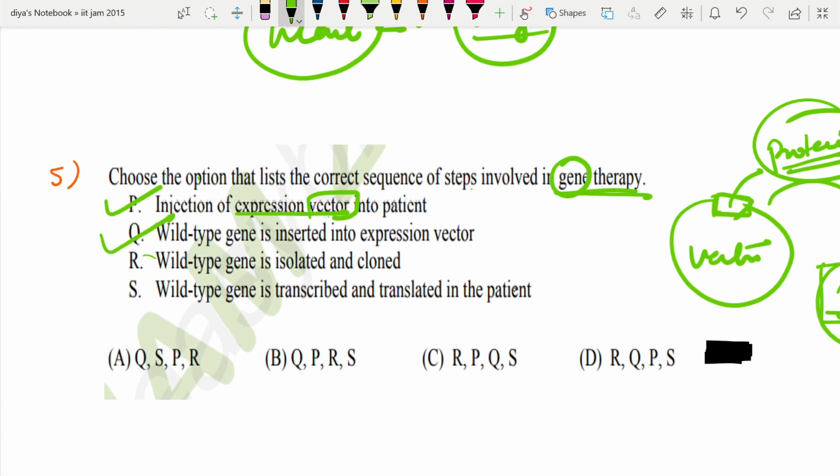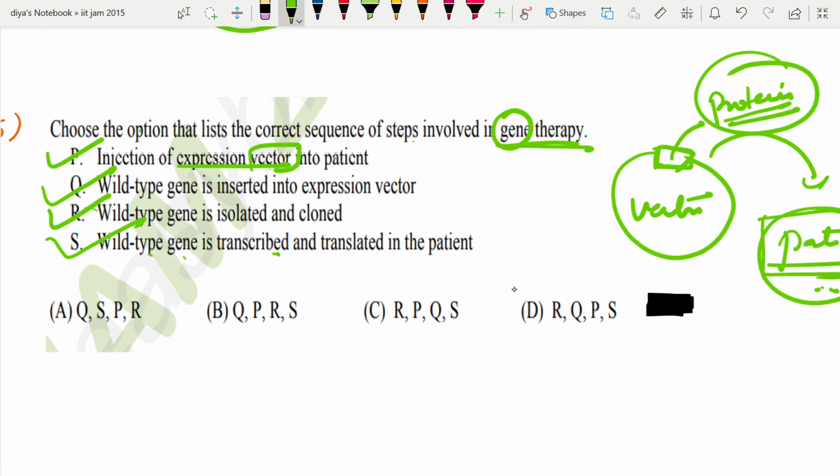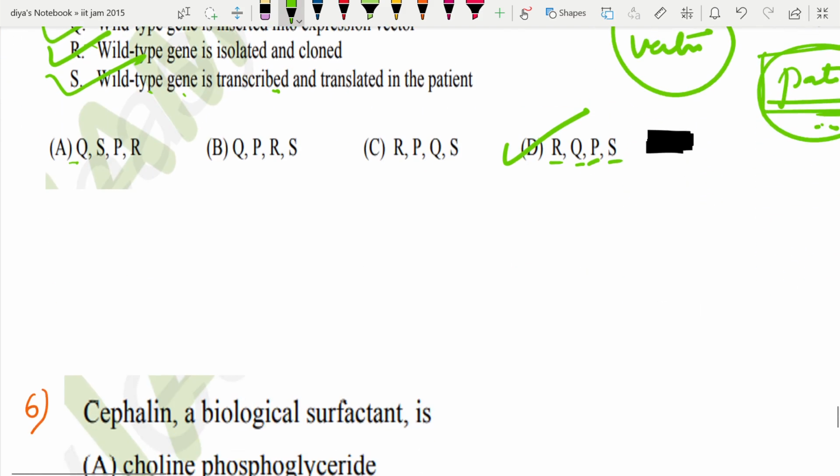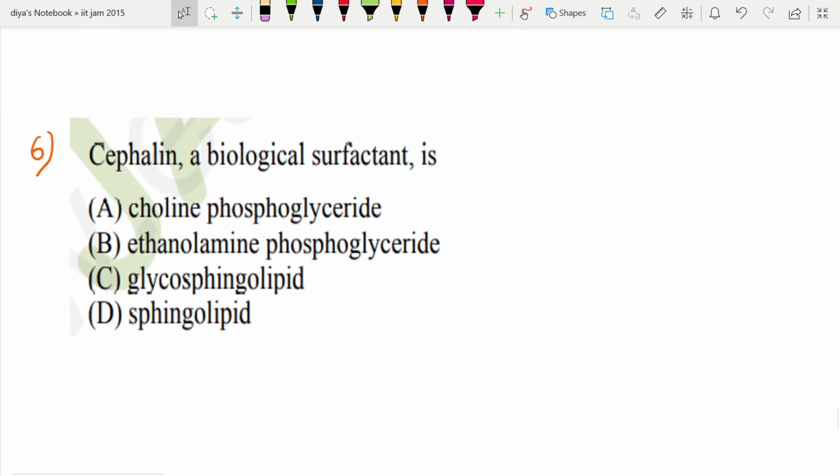Wild type gene is isolated and cloned. Yes, this is correct. Wild type gene is transcribed and translated in the patient. Yes. So all the options are correct. P, Q, R, S. So this is P. No, there is no R in this. So D is the correct option. P, Q, R and S. Yes. Okay, coming to the next question.